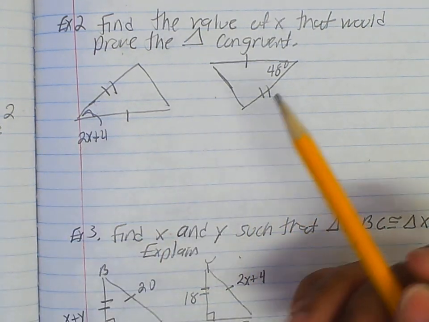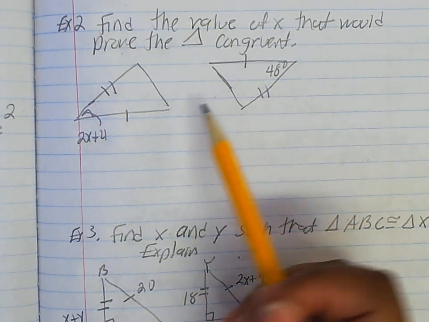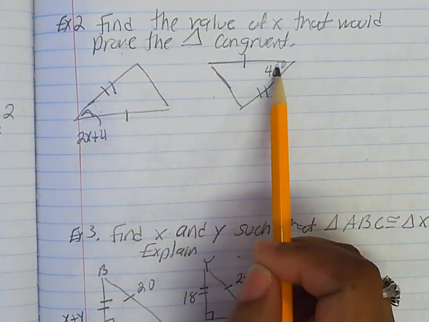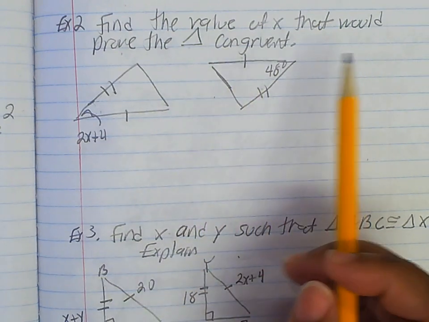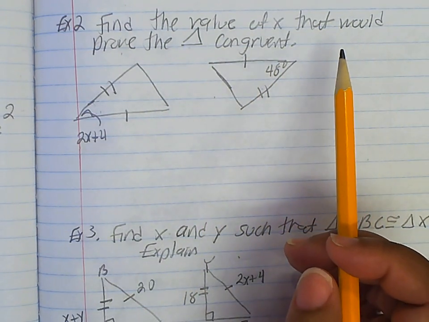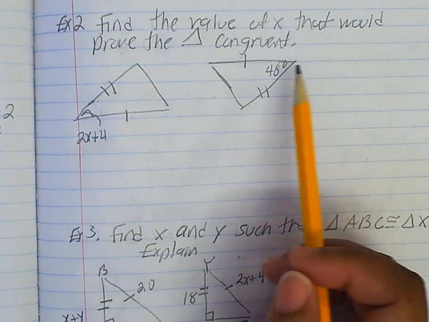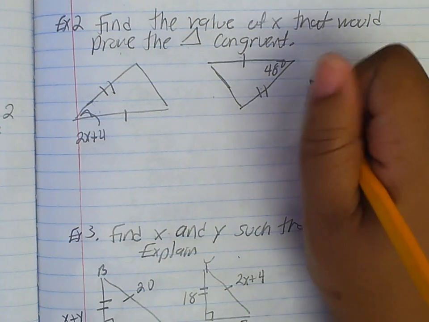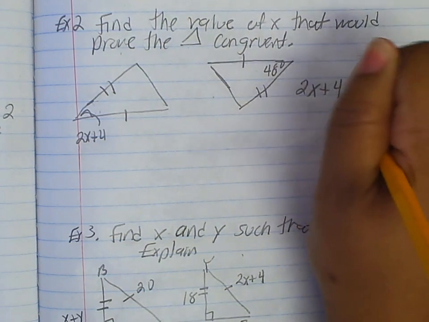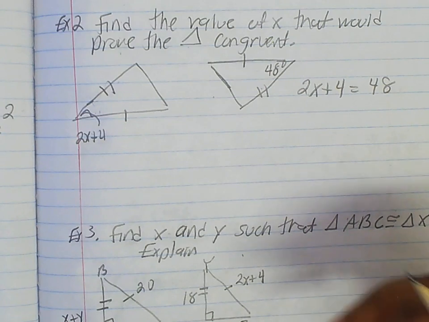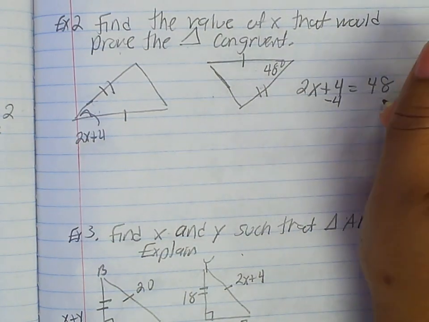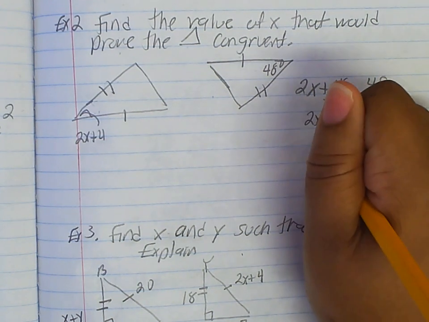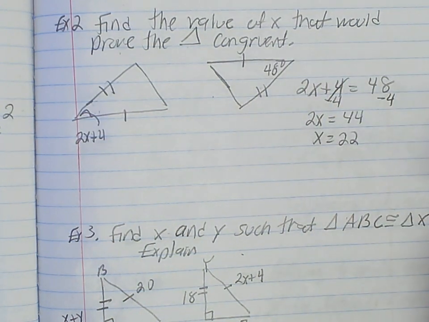All right, well, let's see what we got here. I have this side, that looks good. I have this side, okay, and then I have this angle. So I'm pretty sure that we already know this is going to be congruent, so I'm going to try to figure this out. I need this angle to be the same as that. So I can say right now these two are equal. Right? And then I just do my math to solve it. So I take away 4 from both sides. Divide the 2 out. X turns out to be 22.